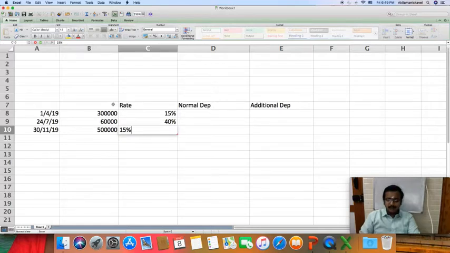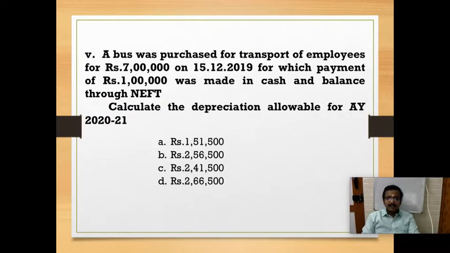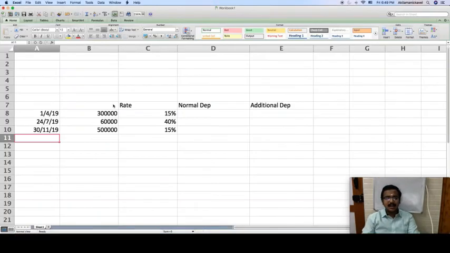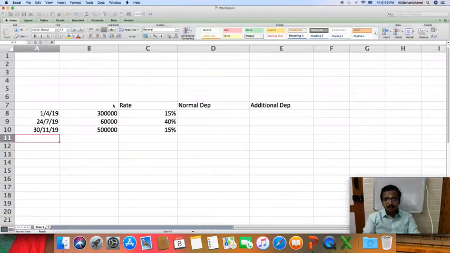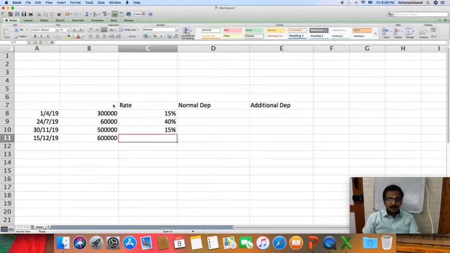Okay. And next, the fifth asset, a bus was purchased. 1 lakh was paid in cash, so it does not form part of the cost of asset. So the balance 6 lakh alone will form part of the cost of asset. So on 15/12/2019, bus, and its cost is 6 lakh. And for bus the rate of tax is 30%.